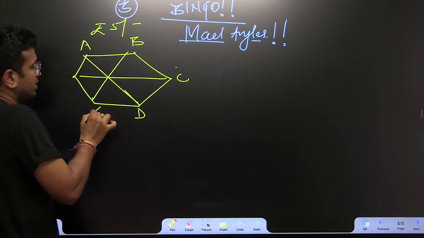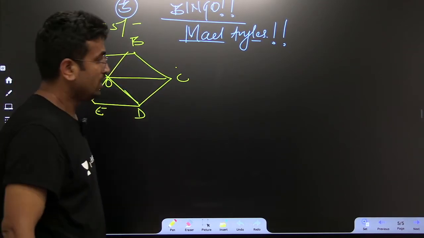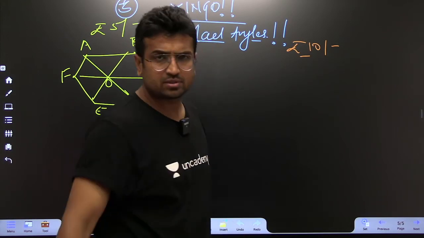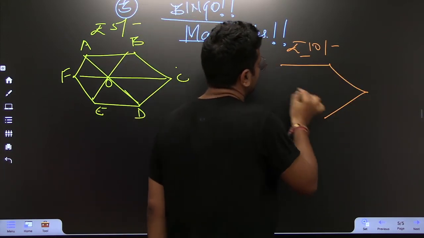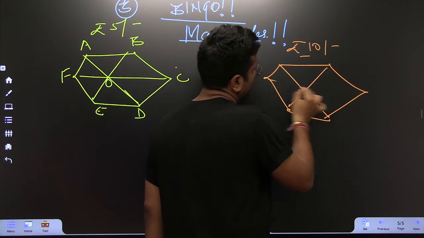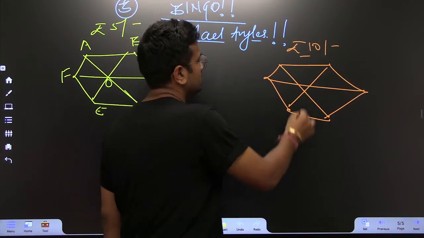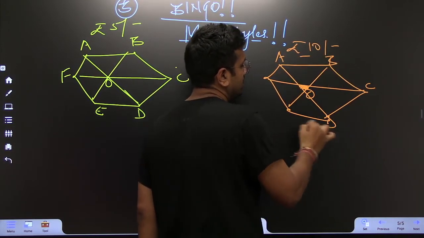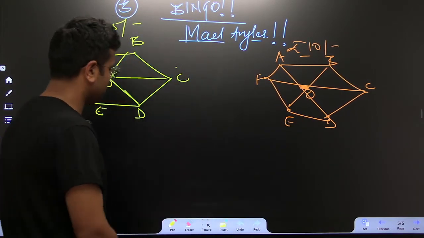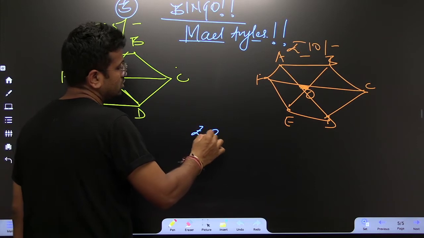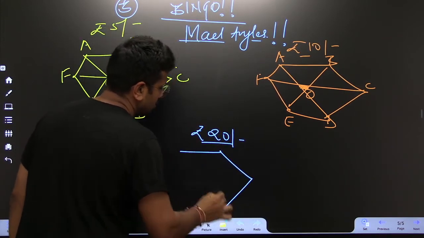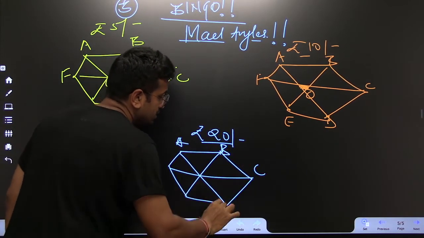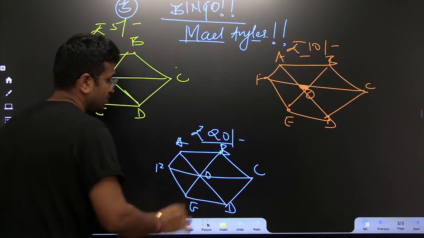Listen to this very, very carefully. E and this is F. Let us suppose we are considering another packet of Bingo Mad Angles, a packet of 10 rupees. So this is the regular hexagon. The Bingo actually looks like a regular hexagon. Fine. So please consider this as O, A, B, C, D, E and F. And let us suppose the last is a 20 rupees packet. So just like this, A, B, C, D, E, F.